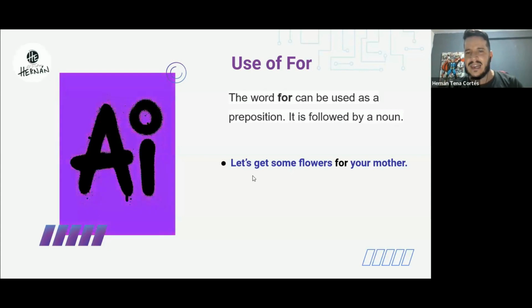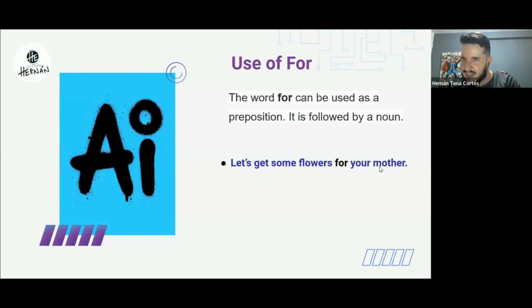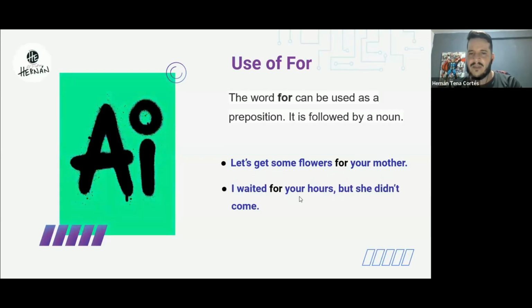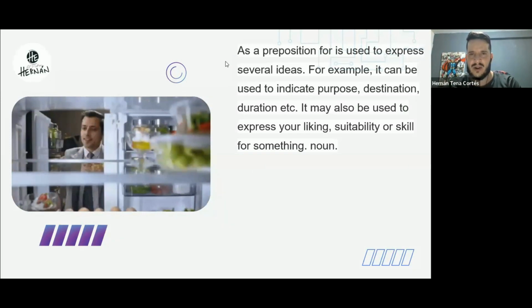For example, let's get some flowers for your mother, right? Your mother is a person. So that is a noun, a person, place, or thing. I waited for hours, but she didn't come. Hours is our thing, right? Time is the thing.